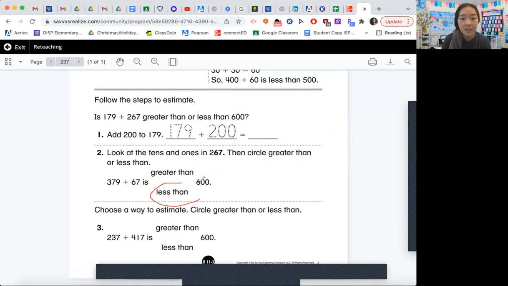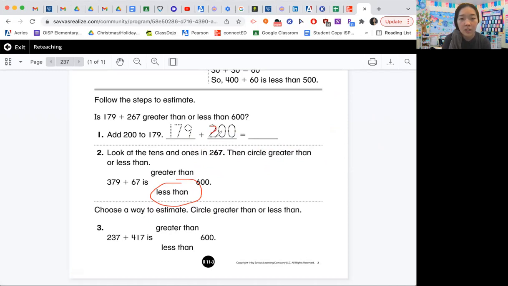It is going to be less than, because here we did 300 and then we did 479, which we know is going to be less than 600. Okay? Choose a way to estimate. Circle greater than or less than. So here we have 237 plus 417.